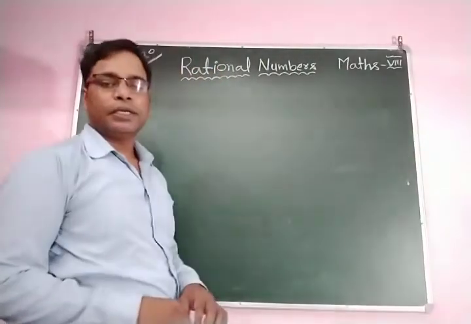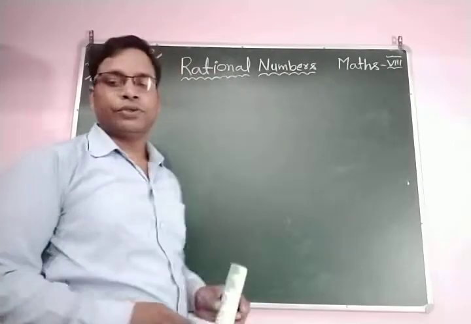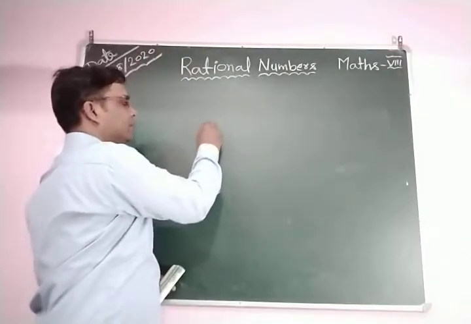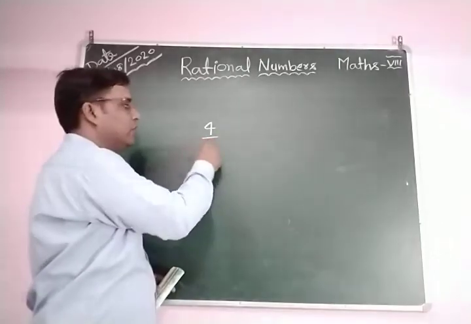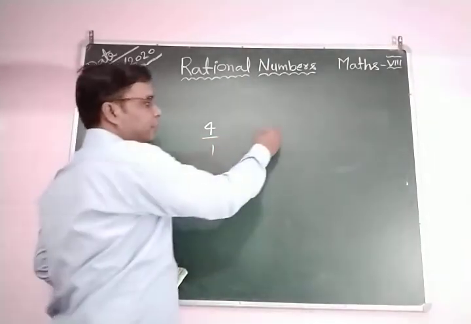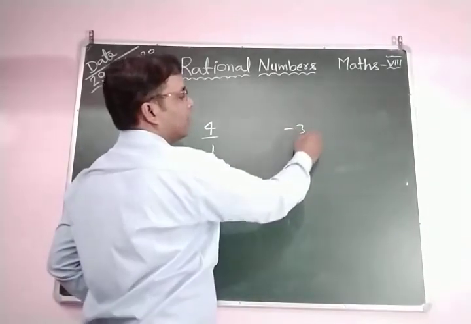Integers means positive integers, negative integers with 0. Like 4, you can write it as 4 by 1. This is a positive integer. This is minus 3, a negative integer, and you can also write it as minus 3 by 1.